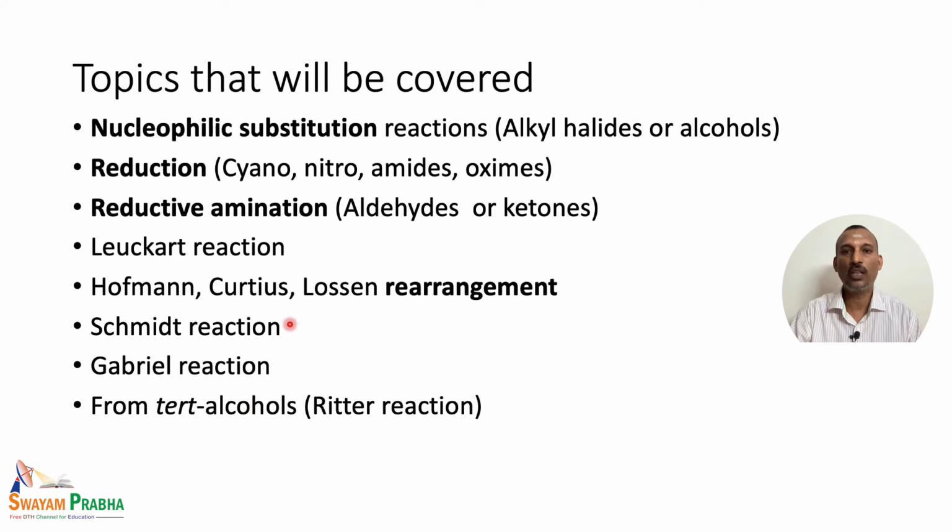So these are all the various topics that we will be covering in this one. There are 4 major categories we will cover. The first one is the nucleophilic substitution reaction, then reduction reaction, then reductive amination reactions, and the rearrangement reaction. So these are all the 4 major categories of reactions by which amino compounds can be prepared. This is what we are going to study in this particular session.